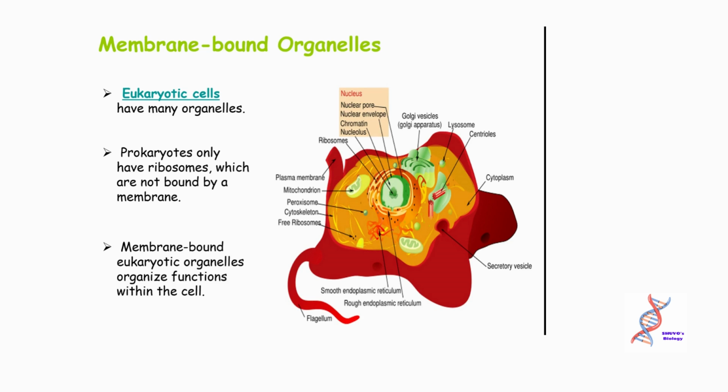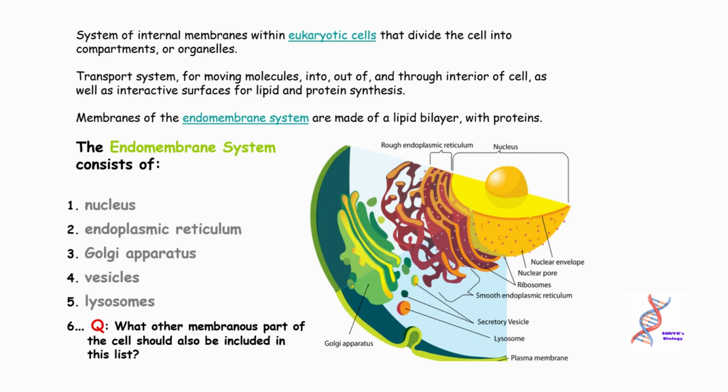Membrane-bound eukaryotic organelles organize functions within the cell. The endomembrane system is a system of internal membranes within eukaryotic cells that divide the cell into compartments, or organelles. It is a transport system for moving molecules into, out of, and through the interior of the cell, as well as interactive surfaces for lipid and protein synthesis.